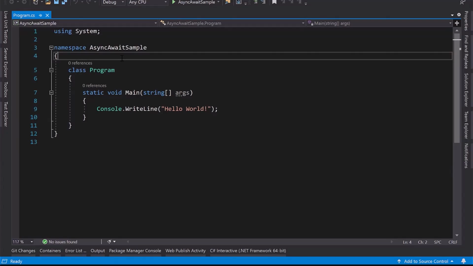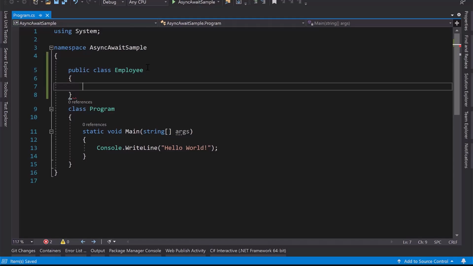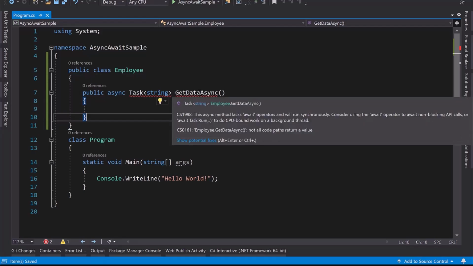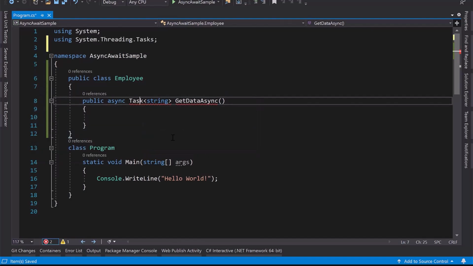Let me create an employee class as we have taken in the example. So public class Employee, and here we are returning the employee information. I'm using async, so it would be an asynchronous method that returns the data in string format. So GetDataAsync. As a best practice, you should keep Async as a suffix so that you understand it is an asynchronous method. Let's add the missing namespace,